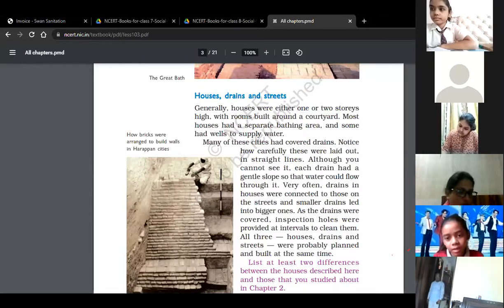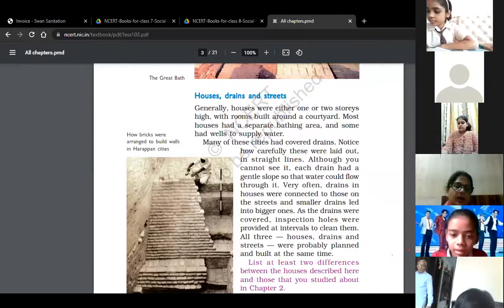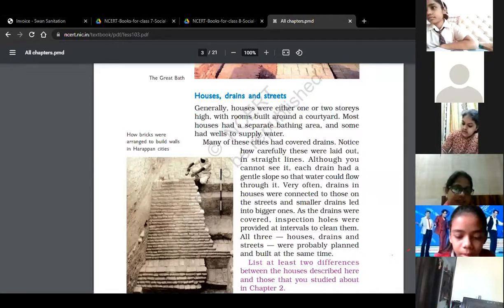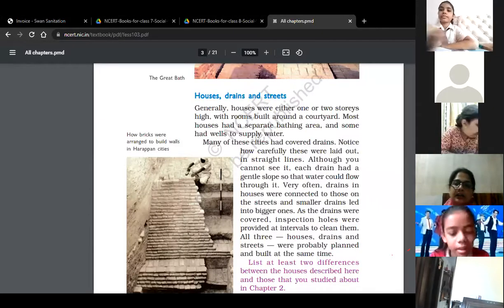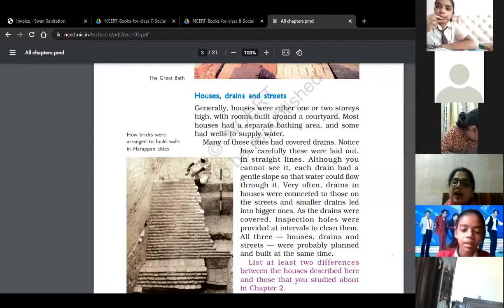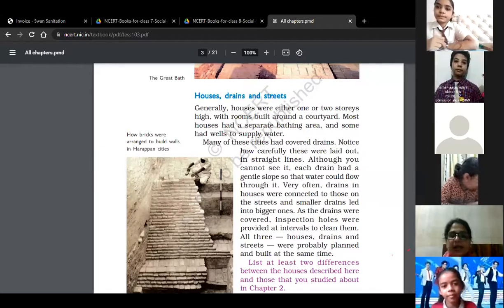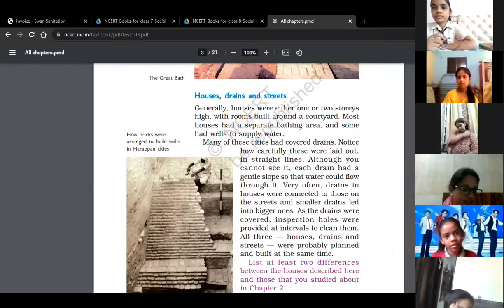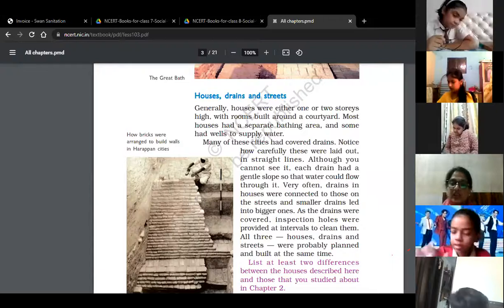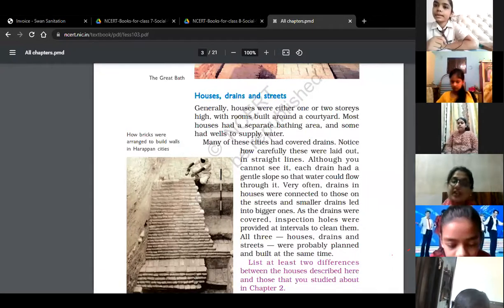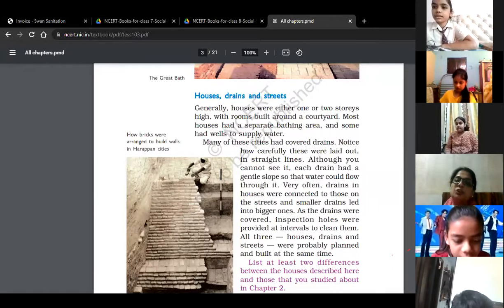Yes, wait a minute, Punit. So the rulers, who were involved in building these buildings, sent people to distant lands, to different areas to collect the material. Like when we decorate our house, we collect different articles from different places. In the same way, the Harappans sent people to distant lands to collect material. Like they required red sand, and the red sand was not available there. So they sent people to the different areas where red sand was available.